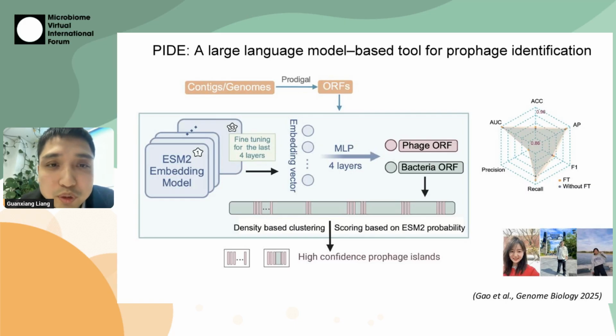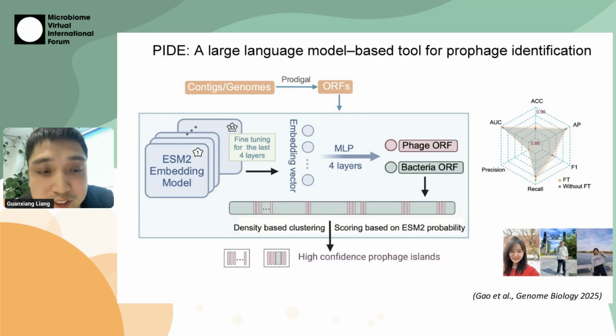So how did we do it? We use ESM, the large language model, to help us distinguish prophage and bacterial genes.